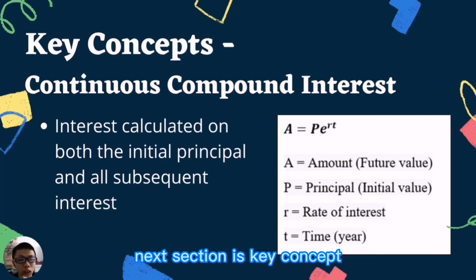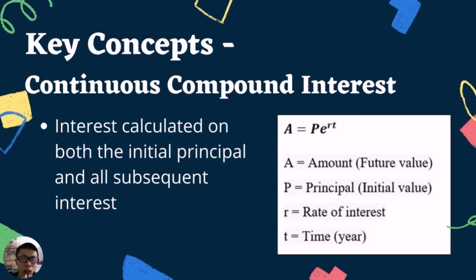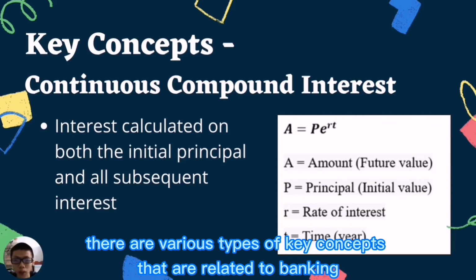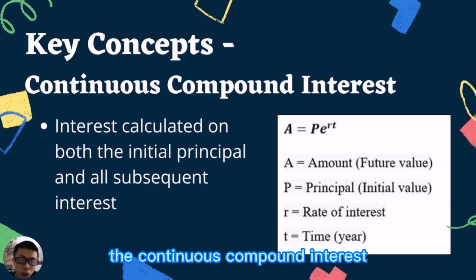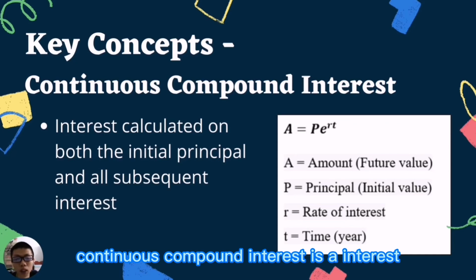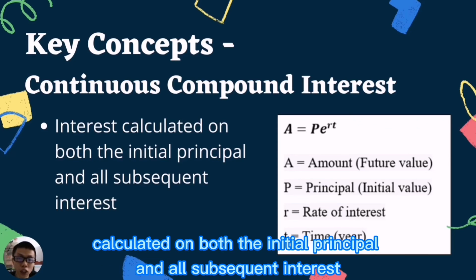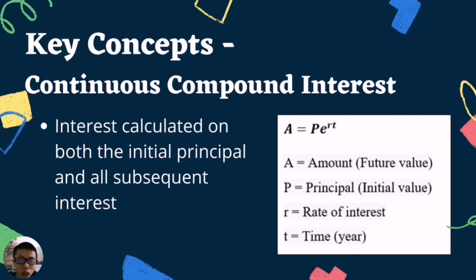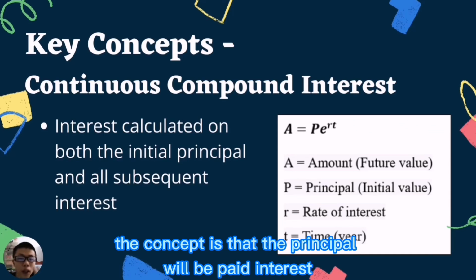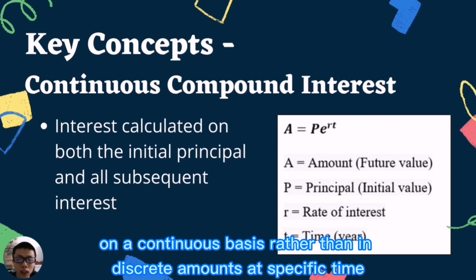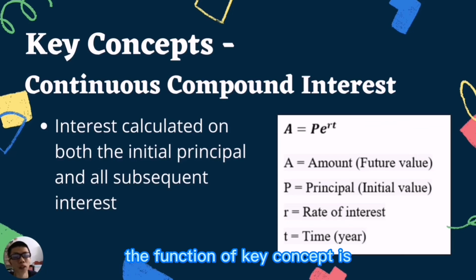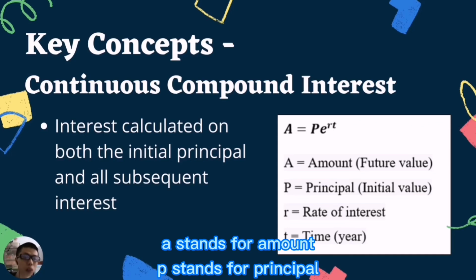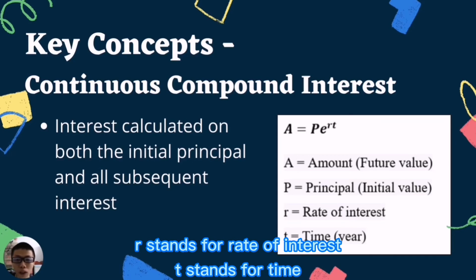The next section is key concepts. There are various types of key concepts that are related to banking. However, the concept that we would like to discuss here is continuous compound interest. Continuous compound interest is the interest calculated on both the initial principal and all subsequent interest. The concept is that the principal will be paid interest on a continuous basis rather than in discrete amounts at specific times. So the formula of the key concept is A = Pe^(rt). A stands for amount, P stands for principal, r stands for interest rate, and t stands for time.